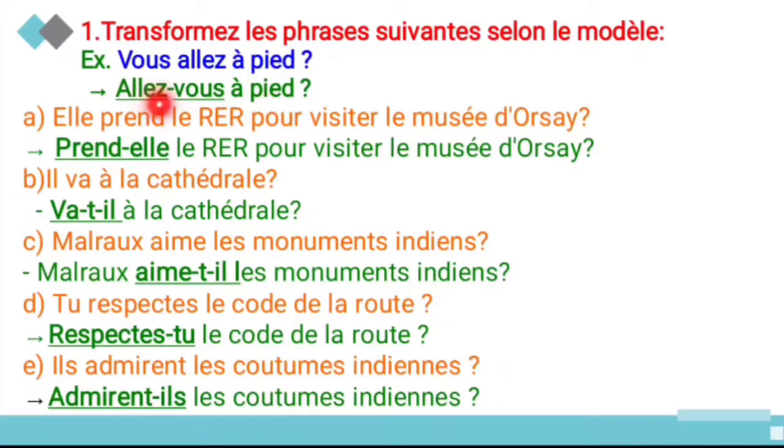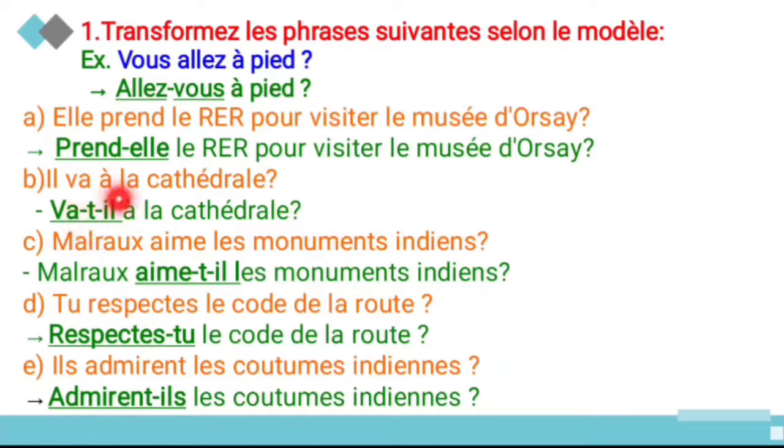So you have to interchange the subject and the verb. First one is elle prend le RER pour visiter le musée d'Orsay. So she takes the RER for visiting the museum, that is Musée d'Orsay. So what is the answer? Prend-elle. Here the verb is what? Prend, and subject is what? Elle. In between you have to use the hyphen. So prend-elle le RER pour visiter le musée d'Orsay? So does she take the RER to visit the museum, that is Musée d'Orsay?